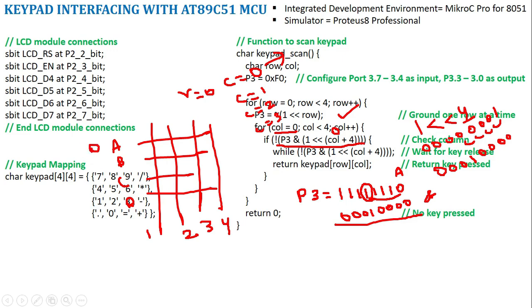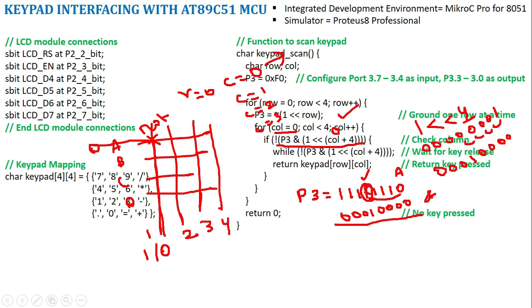Here I have given 0. When I press the switch, this 0 will appear at 1. So here I will get 0. When this is not pressed, what will happen? I will get 1 here, right? If the switch is not pressed, I will get 1. If the switch is pressed, this value will change to 0.